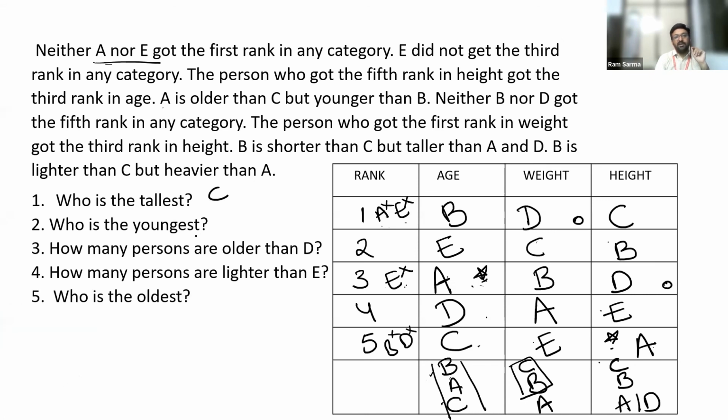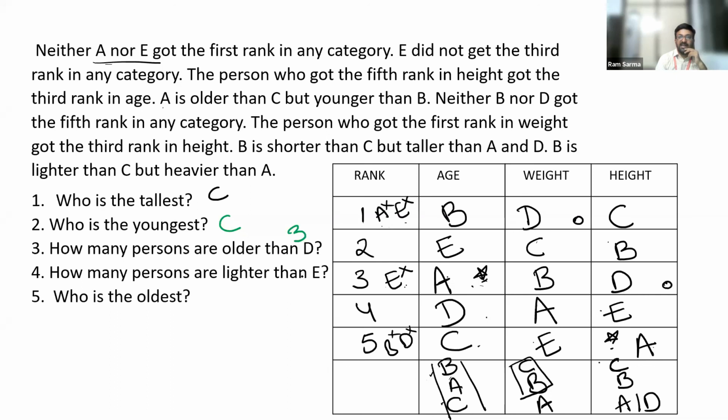What is the next question now? Who is the youngest? Who got fifth rank in age? That's C again. Good. Youngest C. Wonderful. How many persons are older than D? How many persons are older than D? Good. Wonderful. 3.